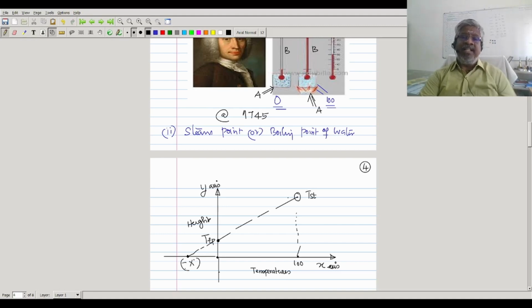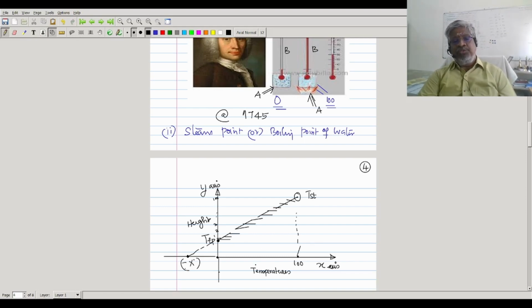Now he got a very good temperature measurement possible because he can calibrate that. He knows the height 0 here, 100 here, and in between it is subdivided into 100 equal parts. So 1, 2, 3, like that, 100 equal parts.